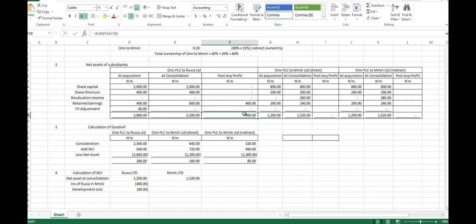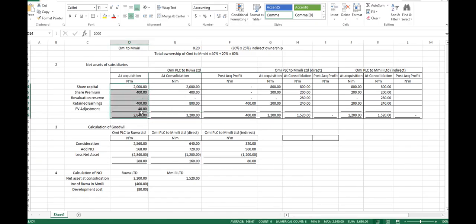But this post-acquisition profit, if you are looking at NCI at the date of acquisition, what's the NCI at the date of acquisition? We got 568, right? Now, let's leave whether 568 or not. Acquisition and post-acquisition should give me consolidation.